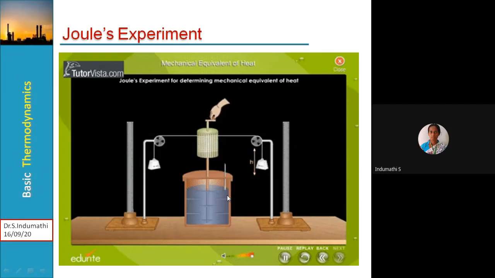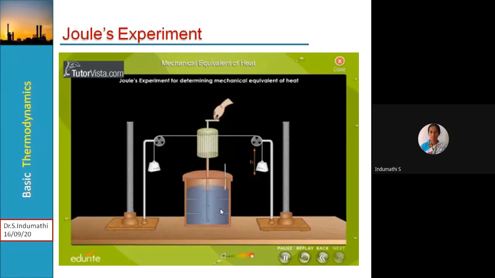Now the water is stirred by the paddle wheel, which is driven by allowing a known mass, connected to the paddle wheel by means of cords, to fall through a specific height h, lowercase h, over a negligible mass and frictionless pulley. The work transferred to the water system is calculated in terms of the decrease in potential energy of the falling mass, so delta PE is equal to mgh. Due to this work interaction, the temperature of the water increases. So the change in internal energy of the water system is computed from the rise in temperature and heat capacity of the water in the container using the formula Q is equal to mc delta T.